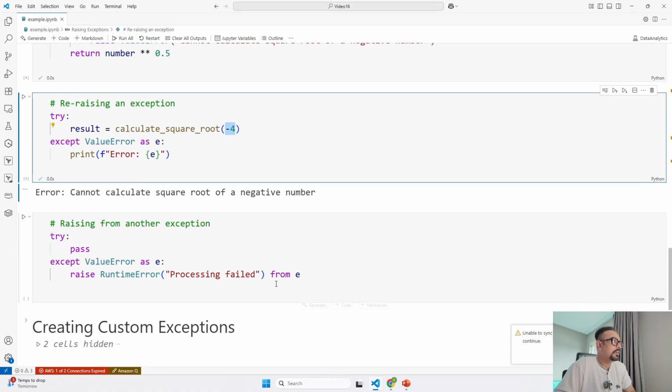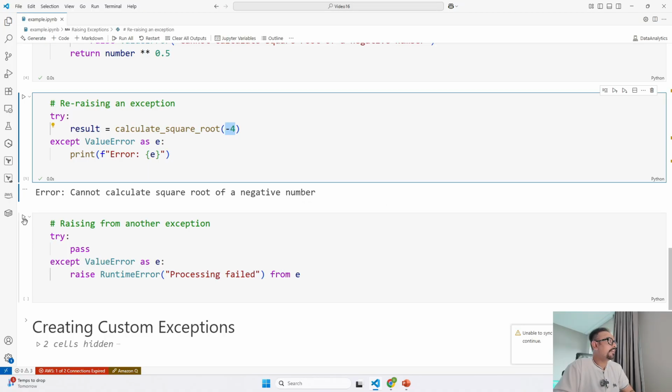The last example over here is called exception chaining, and it's useful when you want to add extra context to an error. Here, if some code in the try block raises a value error, the except block catches it and raises a new runtime error instead.